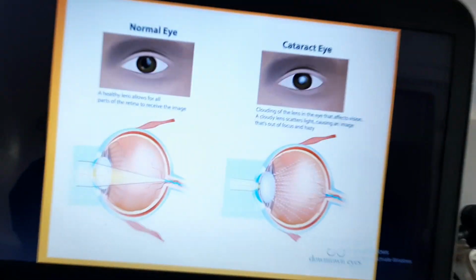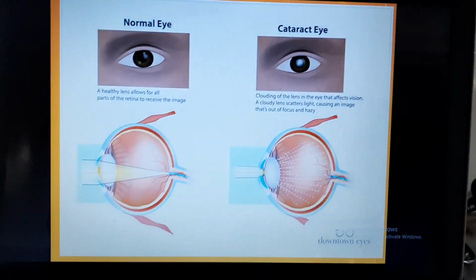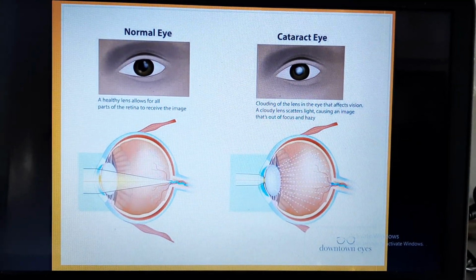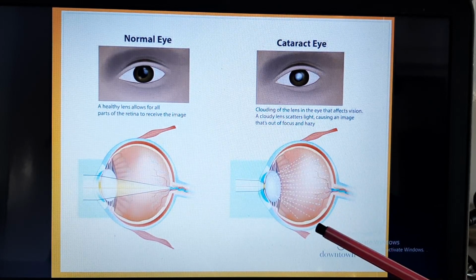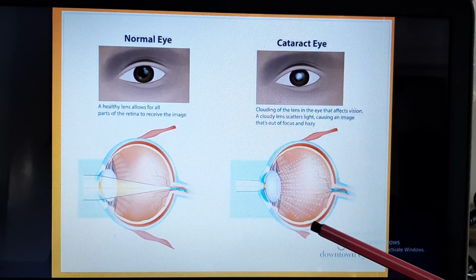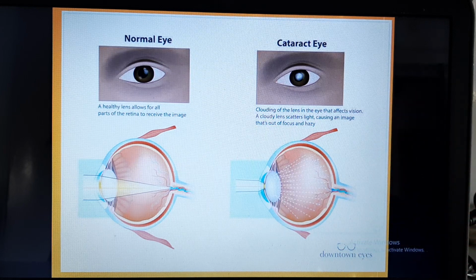While in a cataract lens, the light is dispersed in all directions, and since these rays are not meeting at the focus, the image is out of focus and hazy.